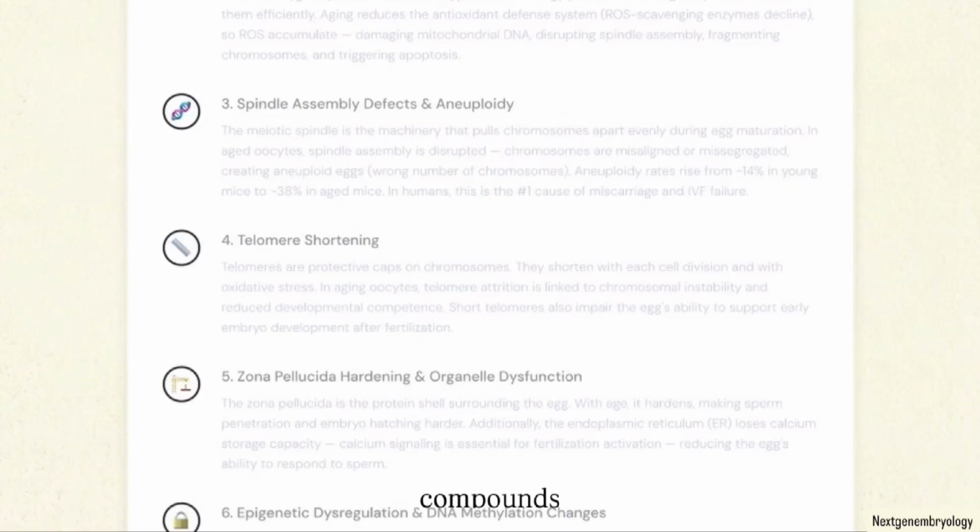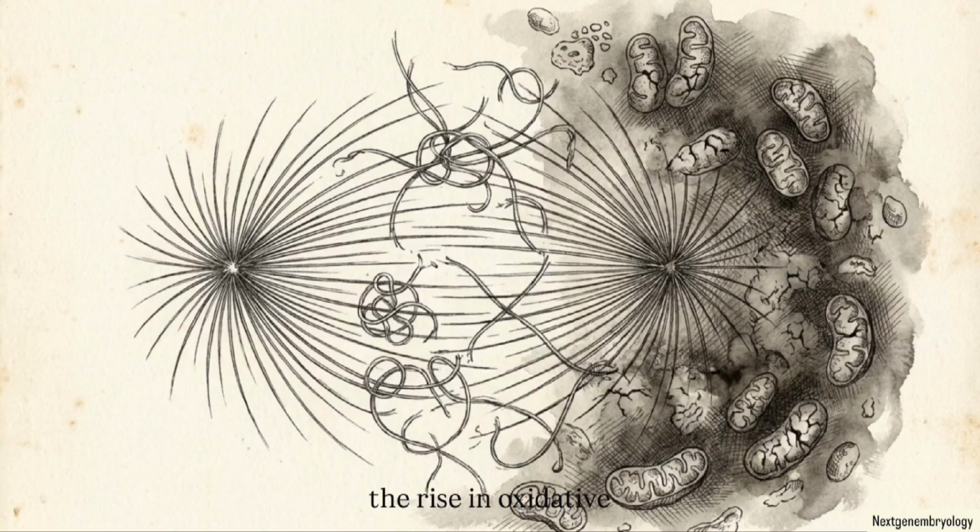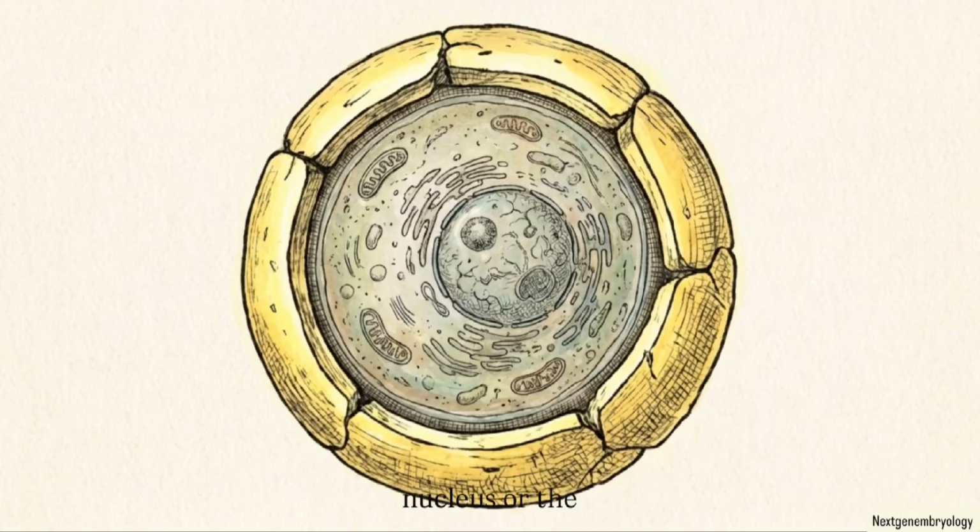The damage compounds. The accumulated oxidative stress accelerates the shortening of telomeres, the protective caps on the ends of chromosomes. This attrition strips the chromosomes of their physical protection, driving further genomic instability. Metabolic failure dictates structural genetic collapse. The drop in ATP and the rise in oxidative stress directly cause the machinery of the cell to break down. This degradation is not contained to the nucleus or the mitochondria. It spreads to the cell's external boundaries and its signaling pathways.